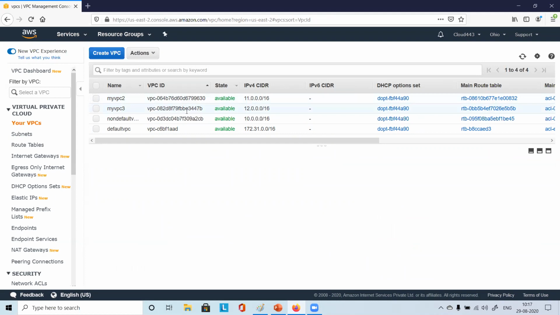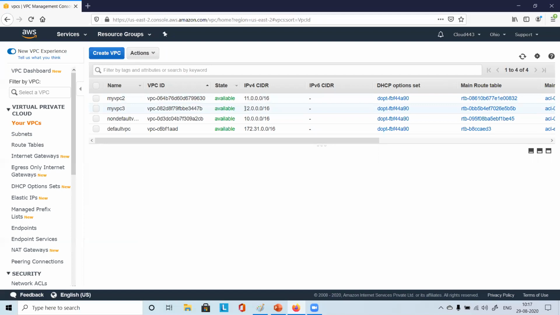Only 2. The first one is my VPC, and the second one is my VPC2. Okay, so for the first one you allocated 11 series, and for the second one, my VPC2 that you are creating, you give 12.